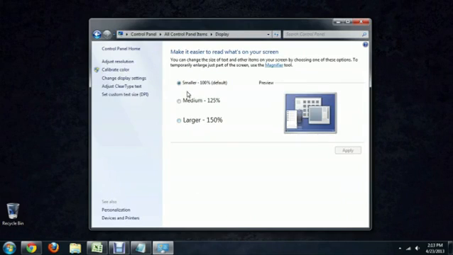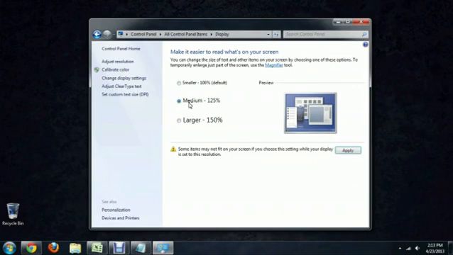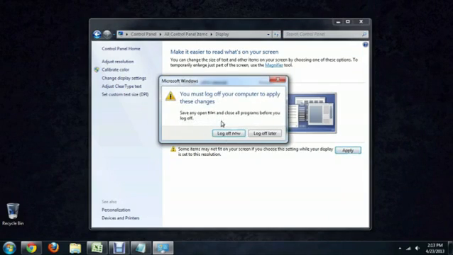And these are the three options that you've got for your icon sizes, really. And so you can see as you move from option to option that the windows and the icons begin to change. If you click Apply on one of these, it will notify you that you have to log off and log back on to see the results. So just keep that in mind when you're adjusting this.